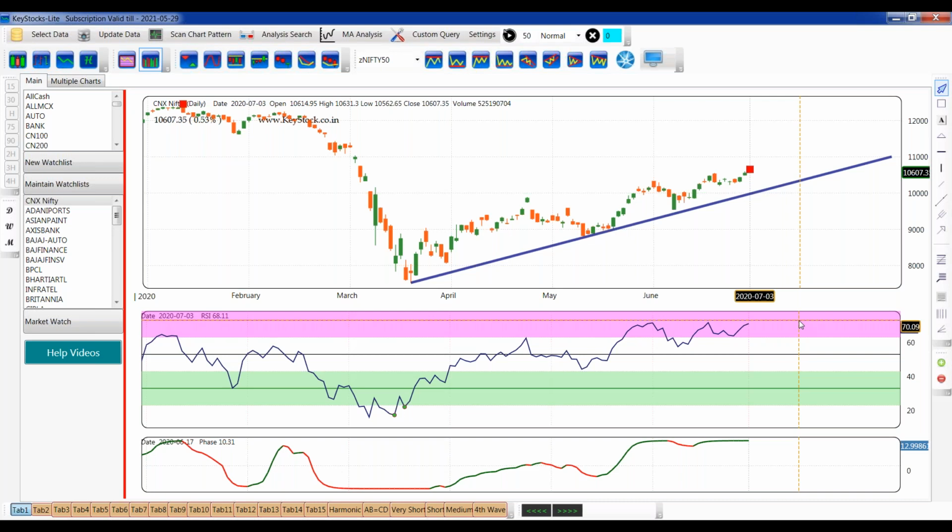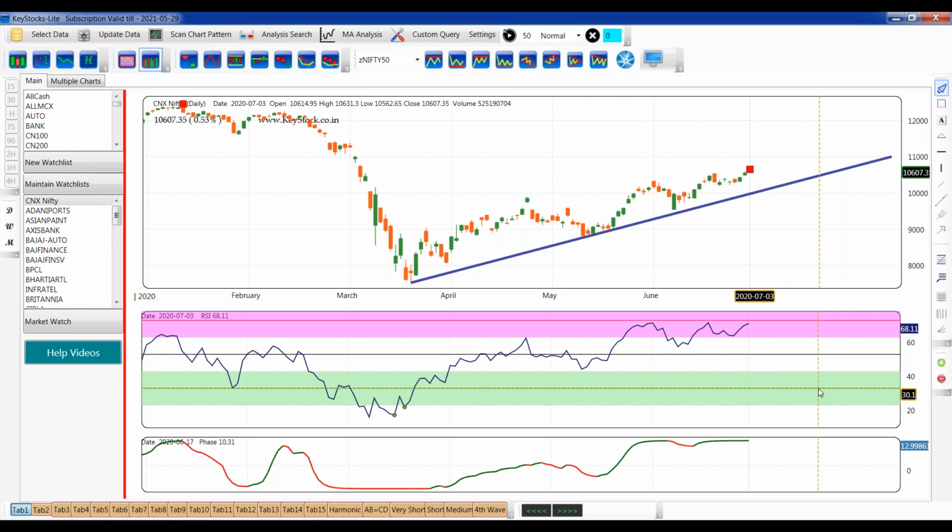And whenever the RSI goes below this green line, which is 30, it means it is oversold. So please don't interpret it as: if the RSI has gone below 30, we have to look for a buy entry, or we will be buying below 30 and selling above 70. It's not like that.